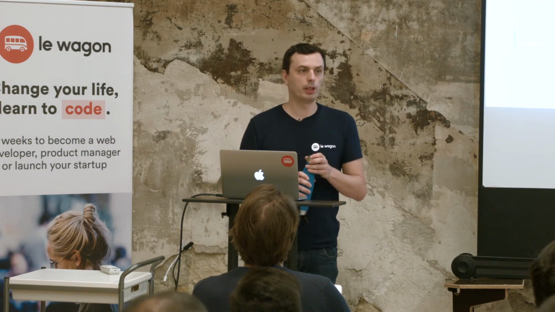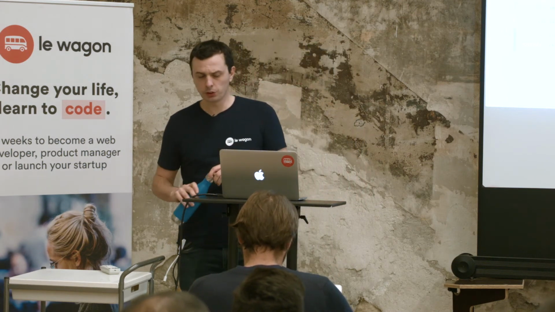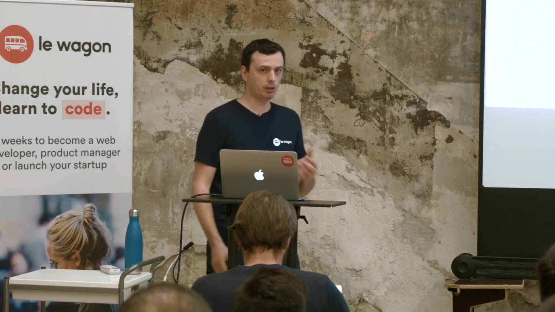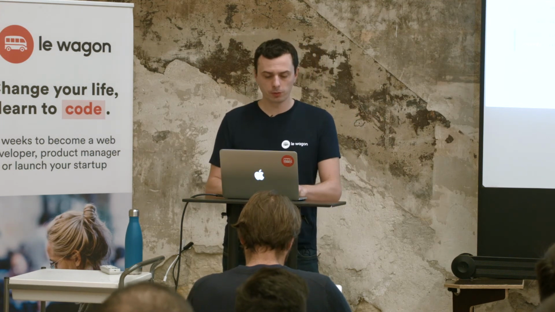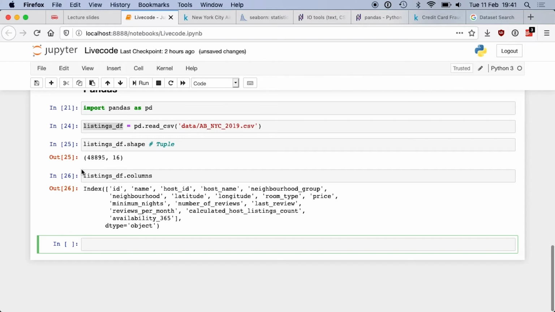Number of rows and number of columns. Okay? So you can see that we have almost 50,000 listings in our data set, and we have 16 columns. If we want to have a look at the name of the columns, you can do .columns. If I run this code, this is what I get. So I get the 16 column names, ID, name, host name, etc., etc.